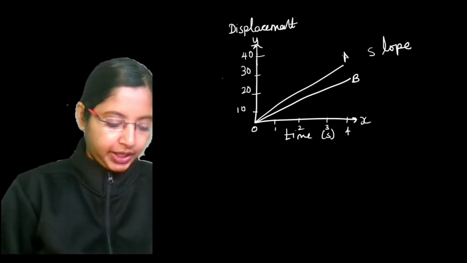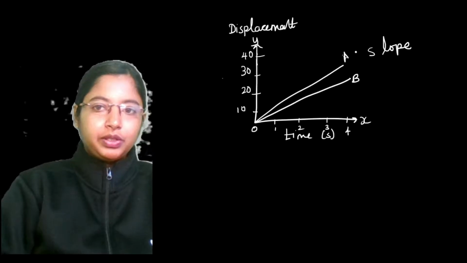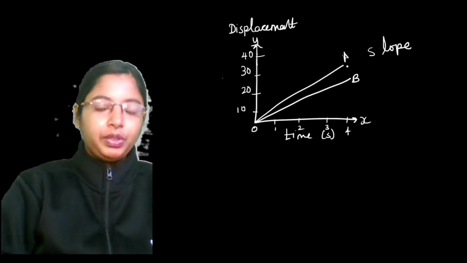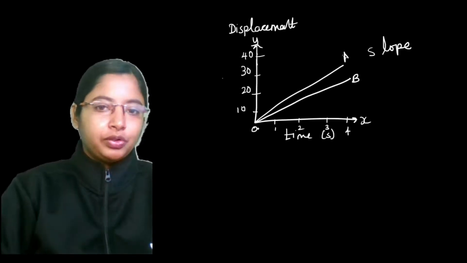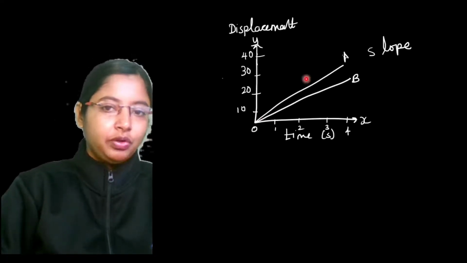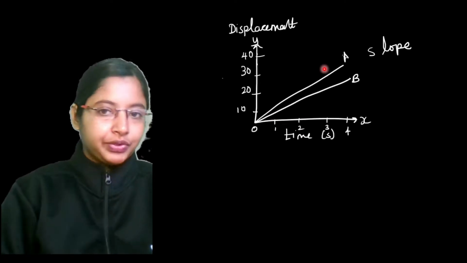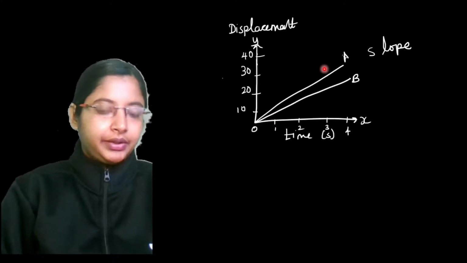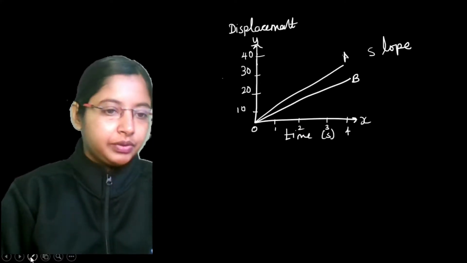Slope A, correct, Akshay. This A has more slope. So if the slope is more, then that object has more velocity.